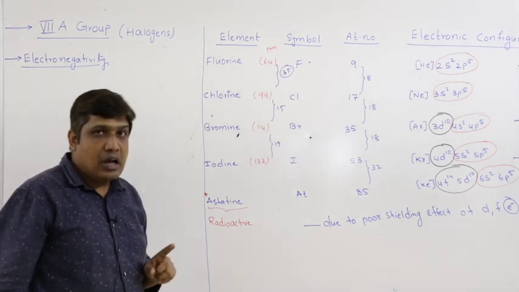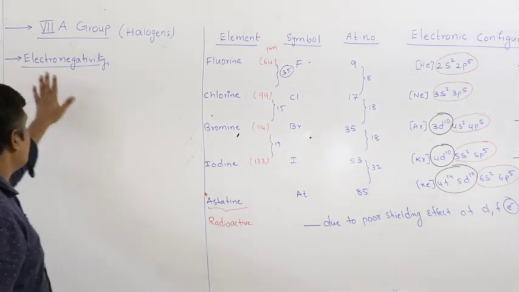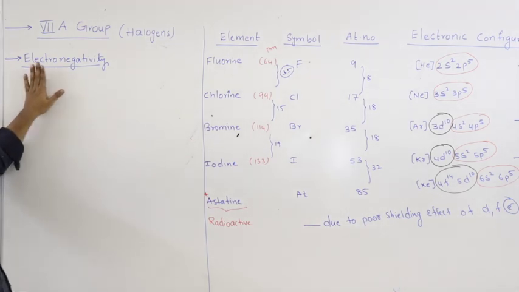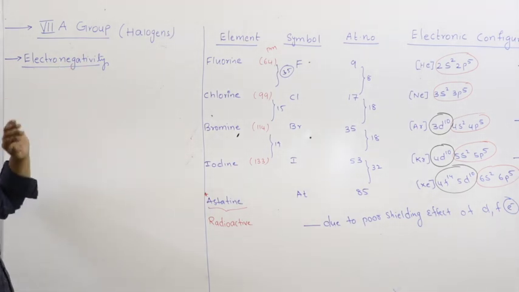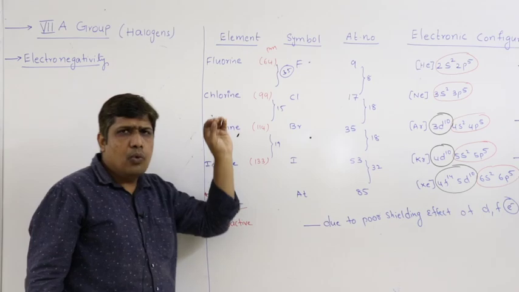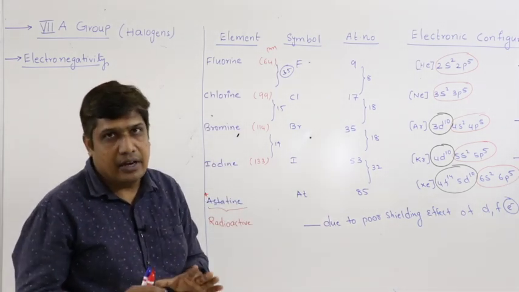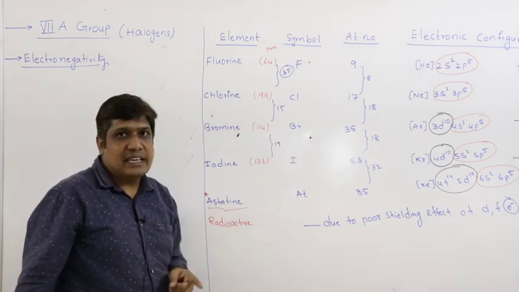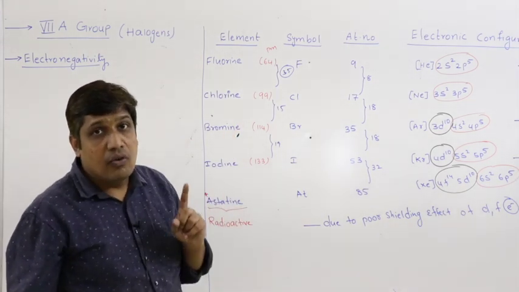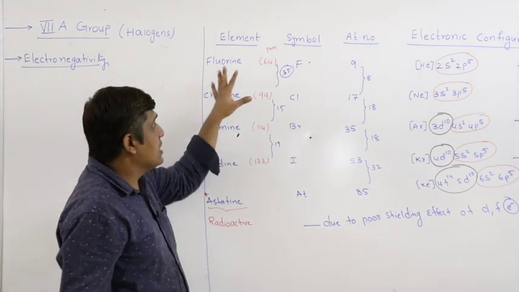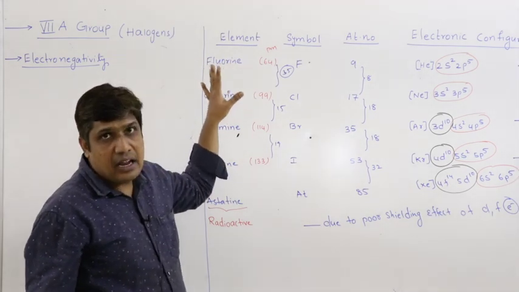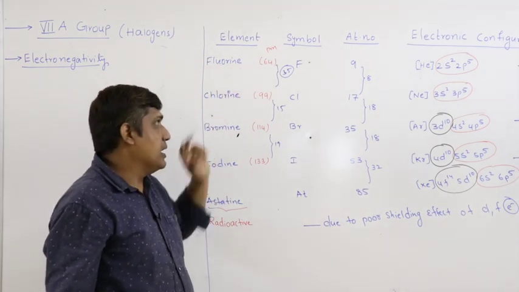In fact, fluorine is the most electronegative element in the periodic table. On the Pauling scale, its electronegativity is 4. So generally halogens are highly electronegative elements.